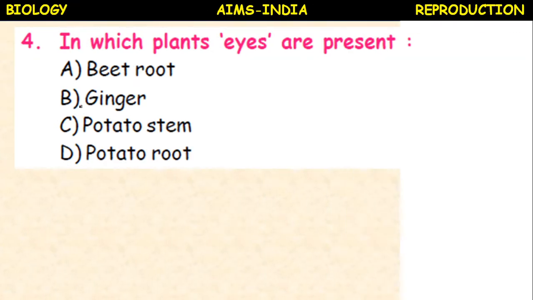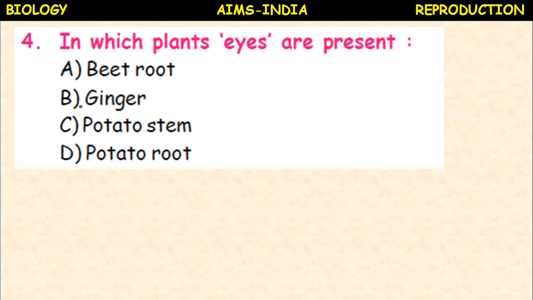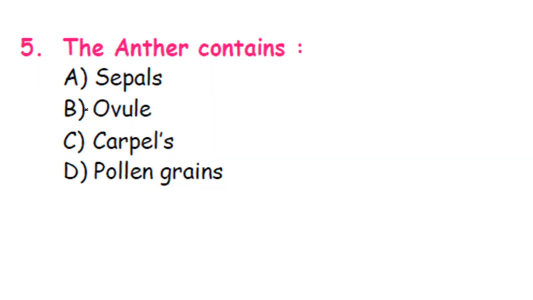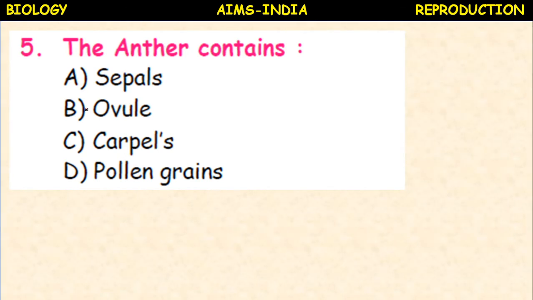Next, in which plants are eyes present? Beetroot, ginger, potato stem, potato root. It is present in the potato stem. These are all level 1 questions. The first few questions are all level 1. By reading the question you can answer immediately.